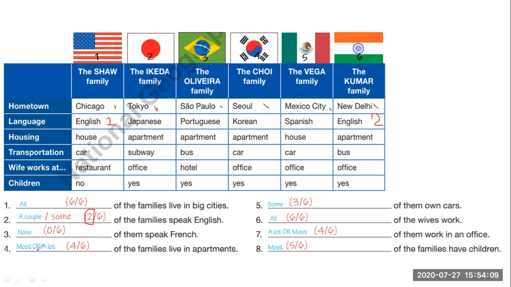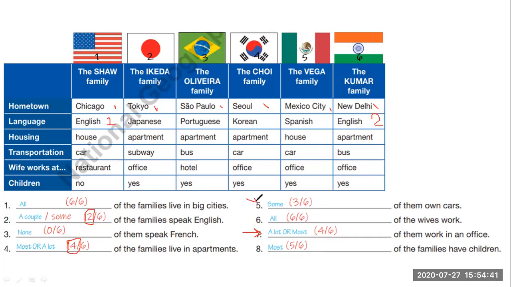Number four, most of the families live in apartments, or a lot of the families live in apartments, because from 6 families, we have 4 families that live in apartments. Also, in number seven, we have a lot or most. A lot of them work in an office, or most of them work in an office, because we have 4 people from 6 that work in an office.